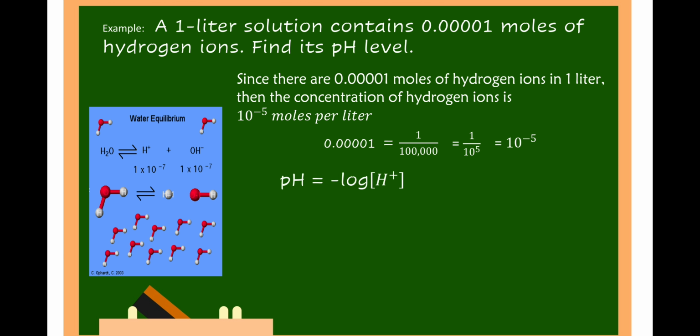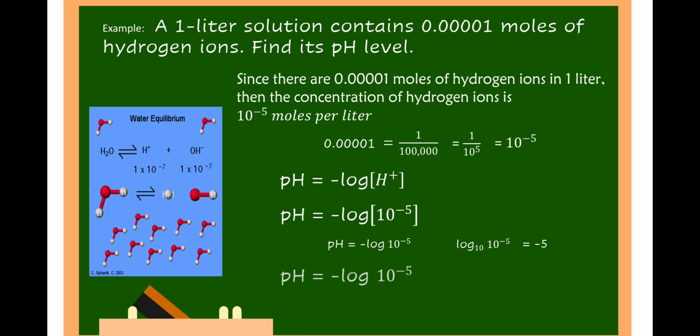So pH is equal to negative log of H positive, where H positive is equal to 10 raised to negative 5. So pH is equal to negative log of 10 raised to negative 5, wherein log of 10 raised to negative 5 to the base 10 is equal to the exponent negative 5. So therefore, pH is equal to negative times negative 5, and a negative times a negative is positive, so pH is equal to 5.